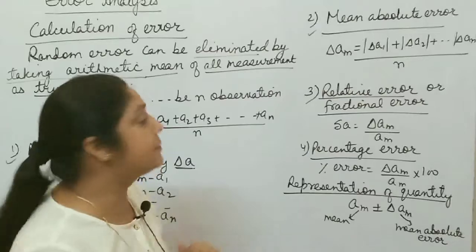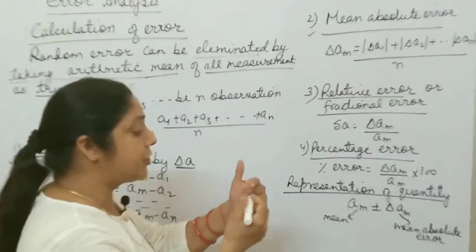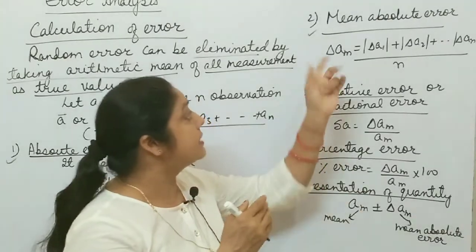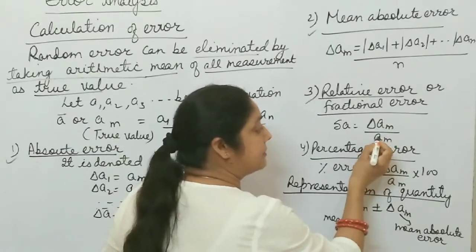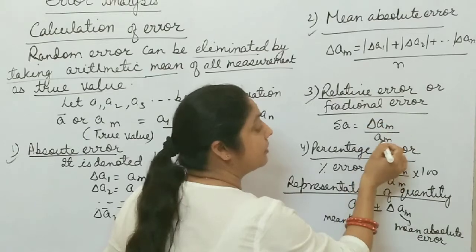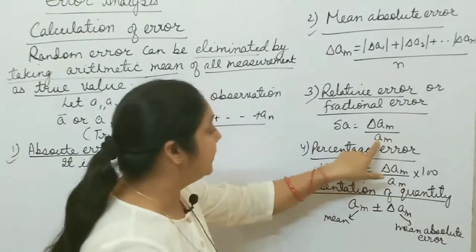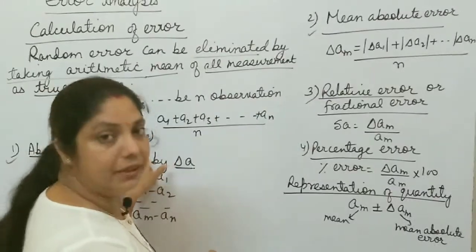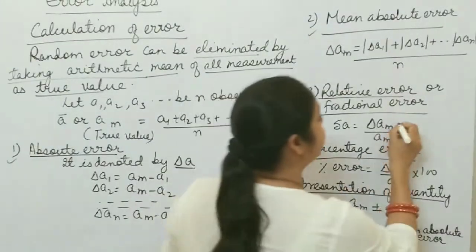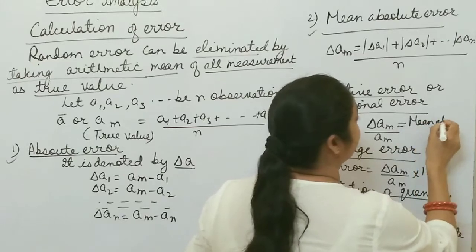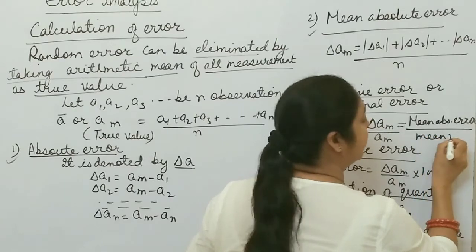After calculating mean absolute error, you have to find relative error or fractional error. What is the ratio between the true value and this mean absolute error? Relative error is the ratio of the mean absolute error to the mean value, or you can write actual value. In the numerator you take mean absolute error, and in the denominator you write the true value, the mean value.